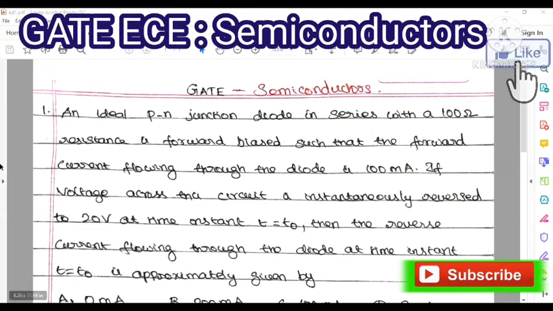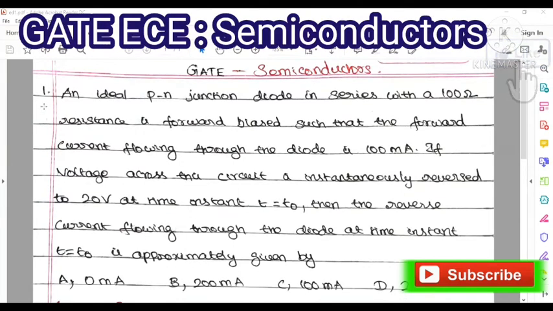Let's enter into the problems. The first problem: an ideal PN junction diode in series with 100 ohm resistance is forward biased such that the forward current flowing through the diode is 100 milliamps.